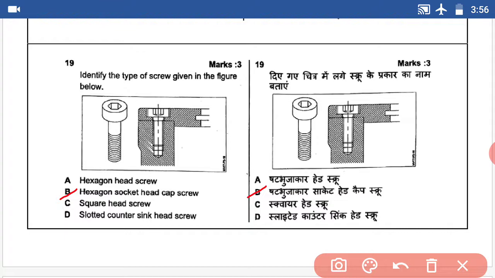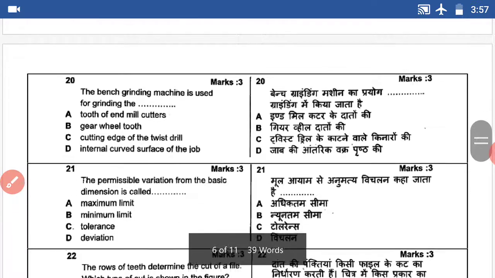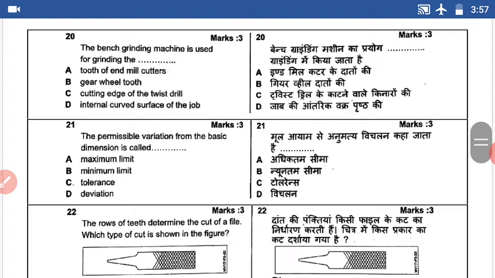Question number 20. The bench grinding machine is used for grinding the dash. Cutting edge of the twist drill. Answer C.